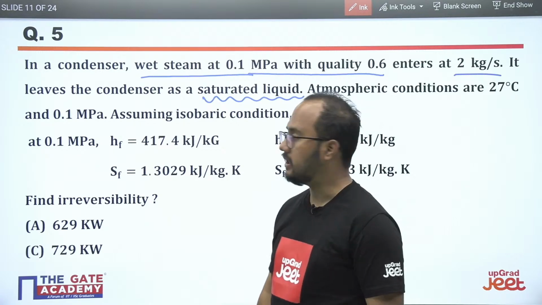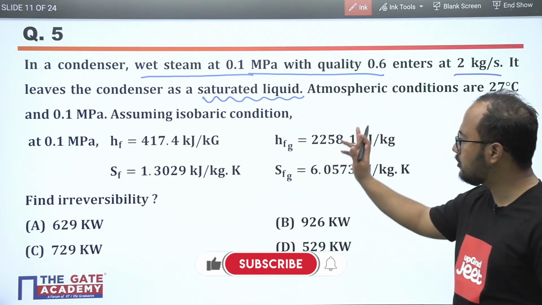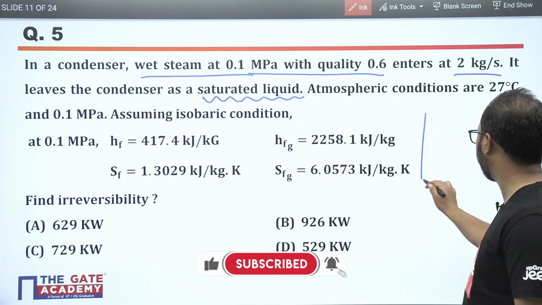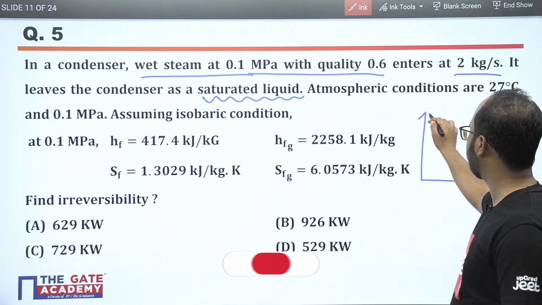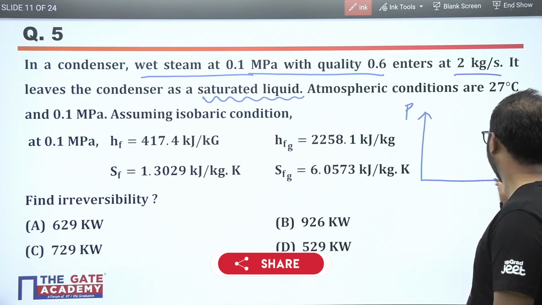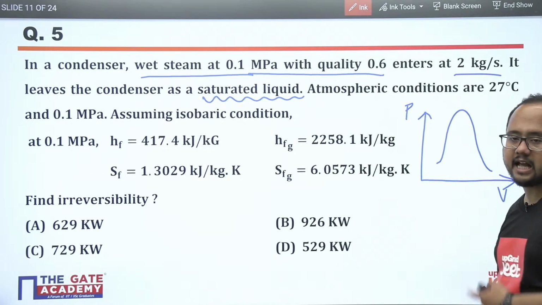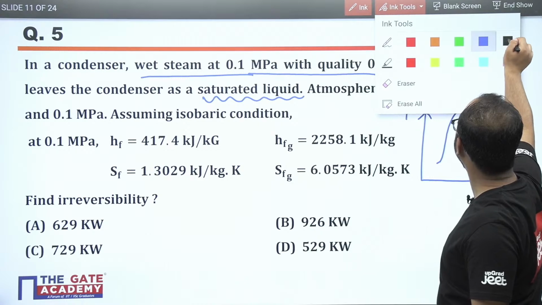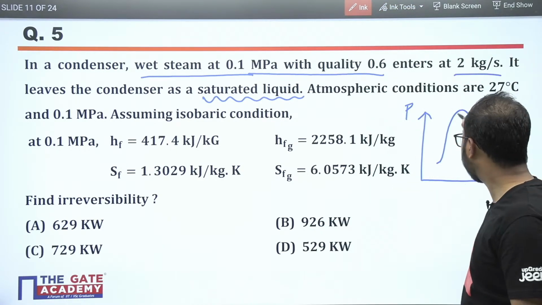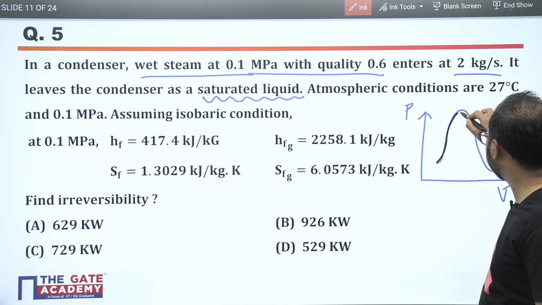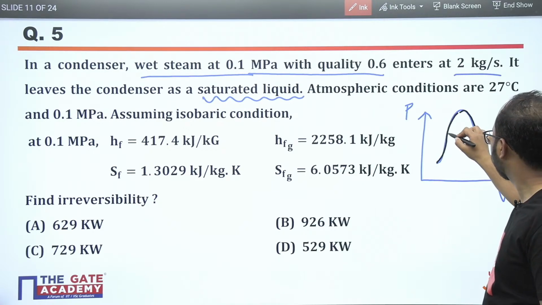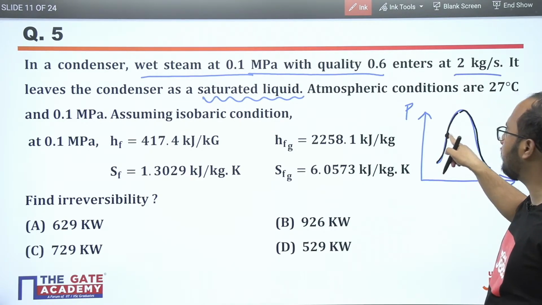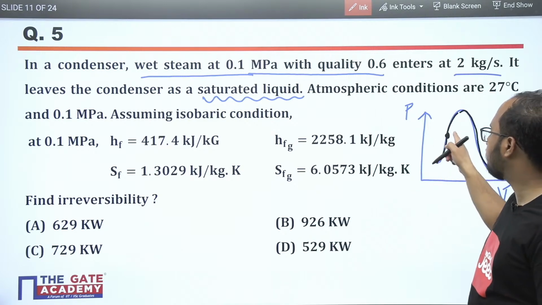Now see, first of all you should know what is saturated liquid. From the properties of pure substance, let's suppose I am drawing a diagram of PV here. So what is the saturated liquid state? You should identify. This is the saturated liquid line, right? And this is the saturated vapor line. So the saturated liquid state will be here only.